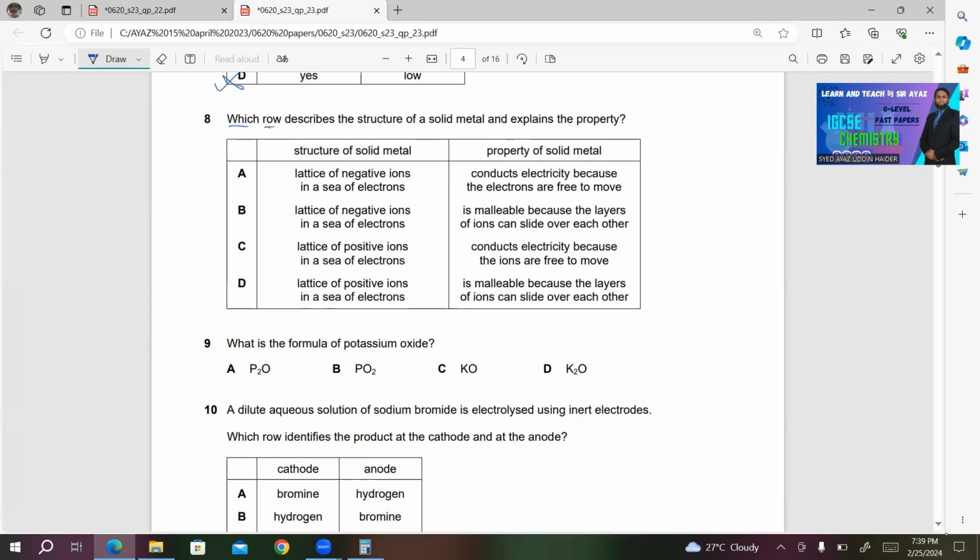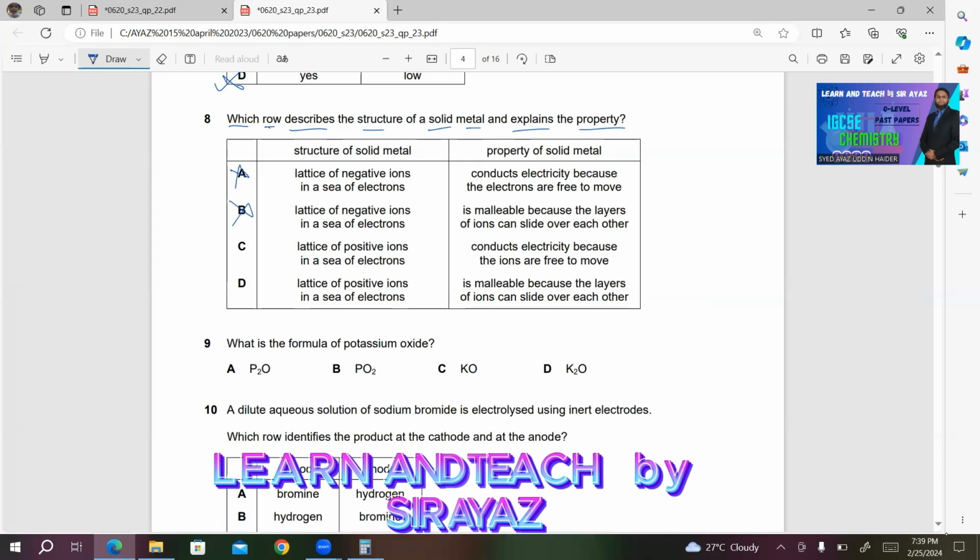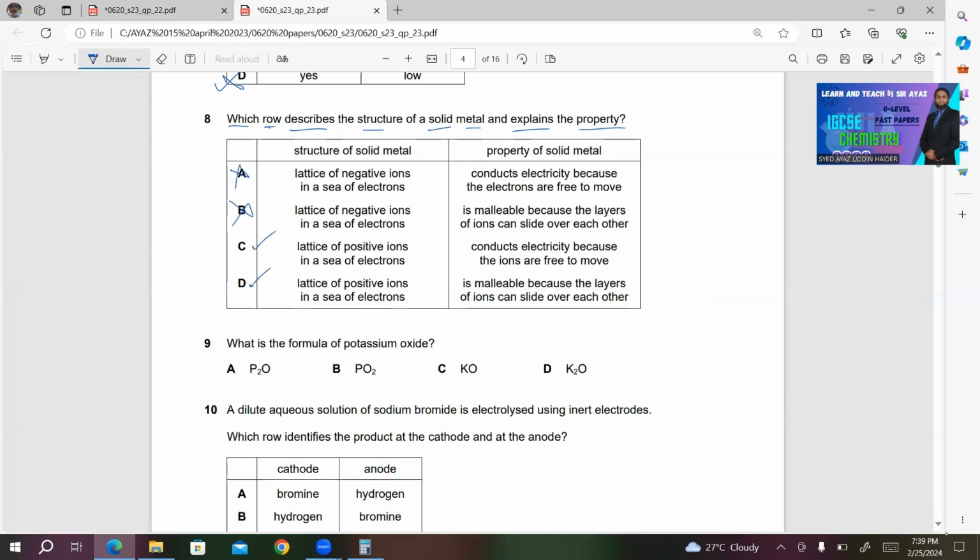Which row describes the structure of a solid metal and explains the property? Structure of solid metal, and then we have property of solid metal. Now, structure of solid metal. In choice A, they are saying lattice of negative ions in a sea of electrons. Now, we are having lattice of positive ions in a sea of electrons. So, read all the statements for structure of solid metal. So, obviously, both A and B are incorrect. Either C is correct or D is correct.